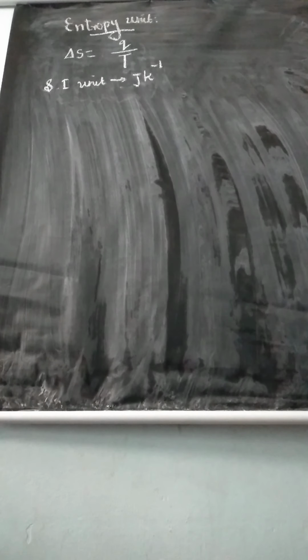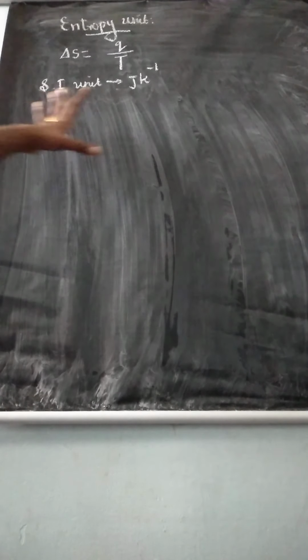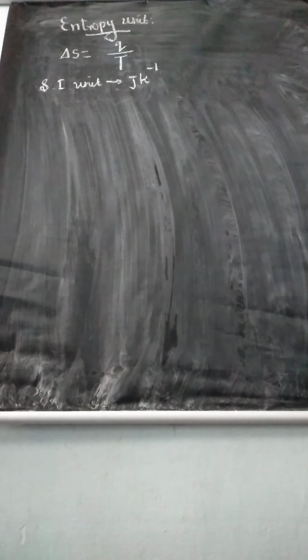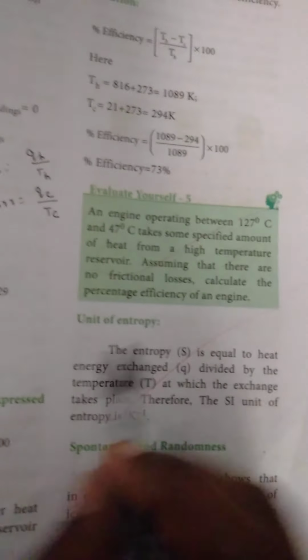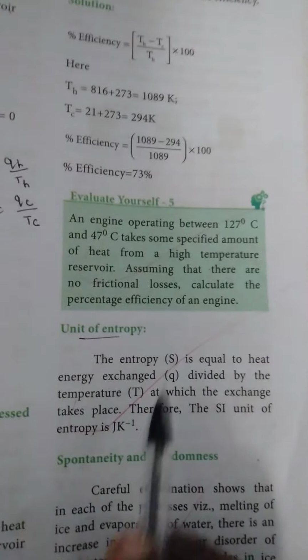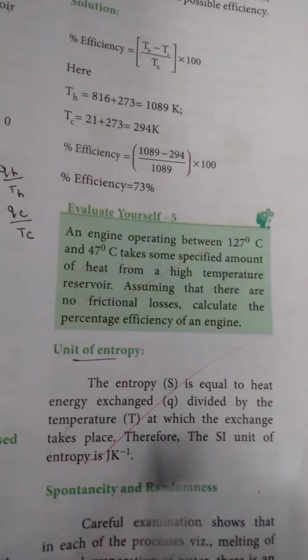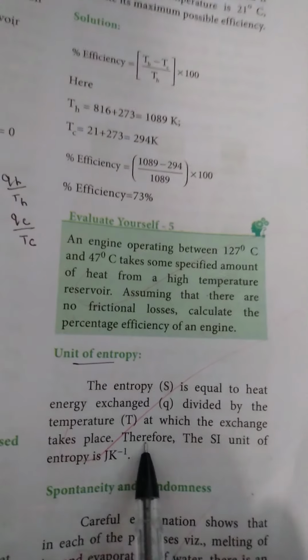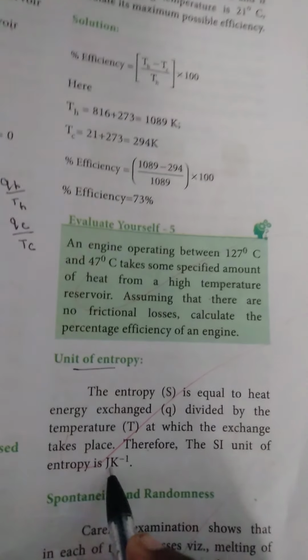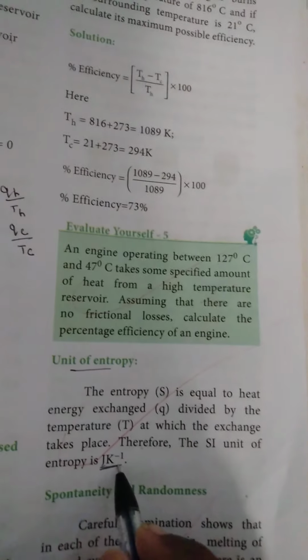Understand? So listen. So entropy unit we learnt. SI unit of entropy is Joule per Kelvin. Understand? Any doubt? Take page number 211. Just note the topic, units of entropy. Entropy is equal to heat energy exchanged divided by the temperature at which exchange takes place. And this is the unit. SI unit of entropy Joule per Kelvin.